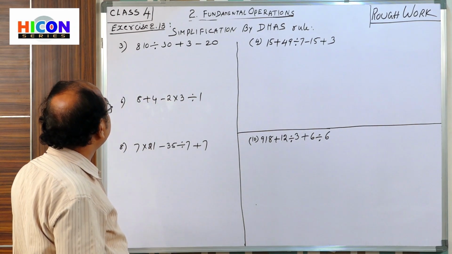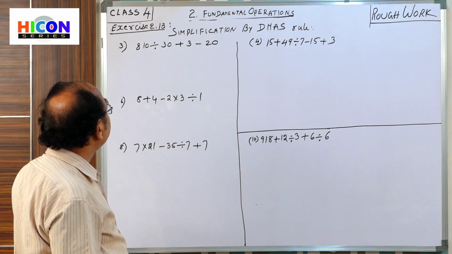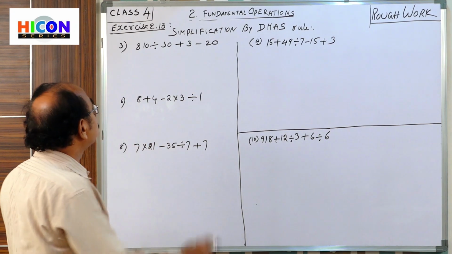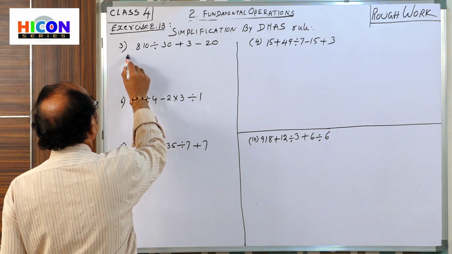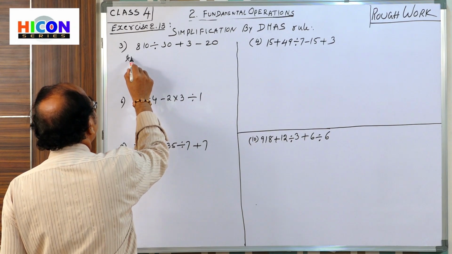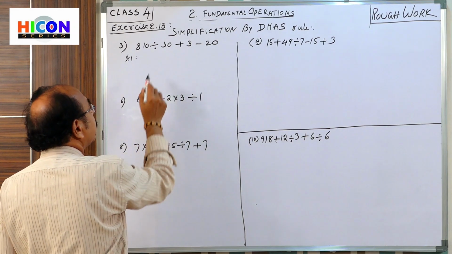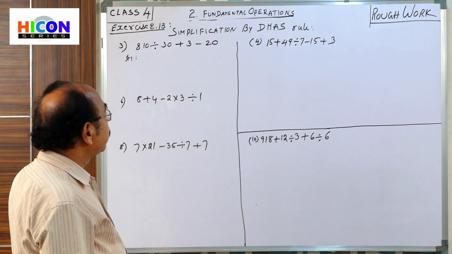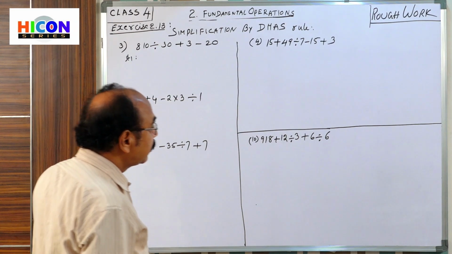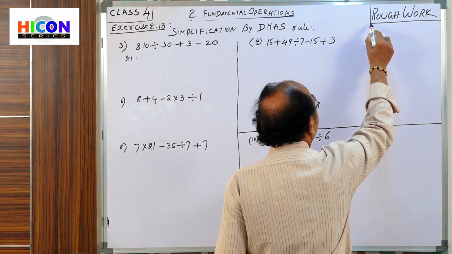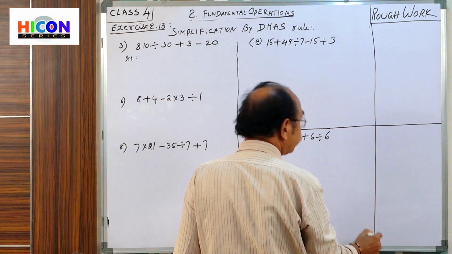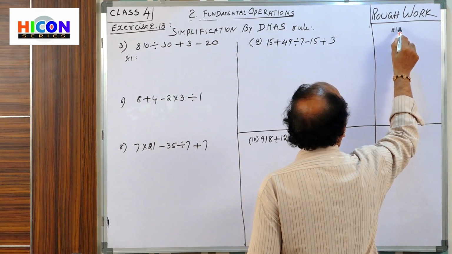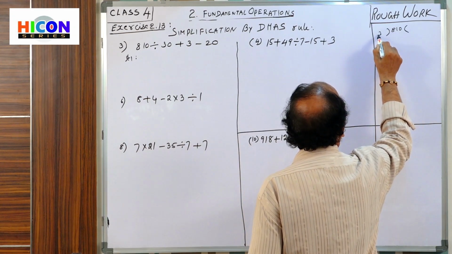So divide 810 by 30. Step 1, division: 810 divided by 30. You can use the margin.